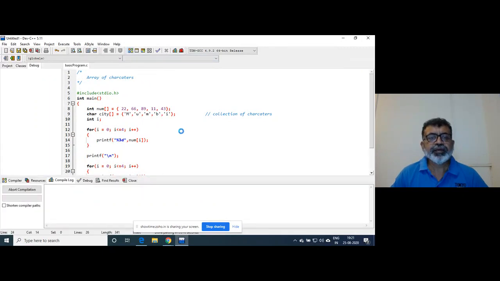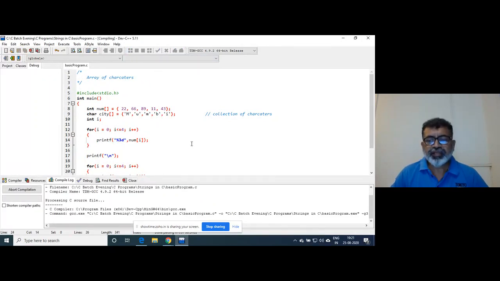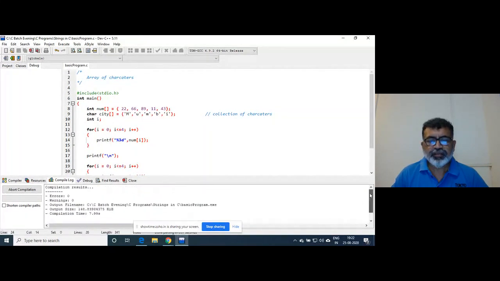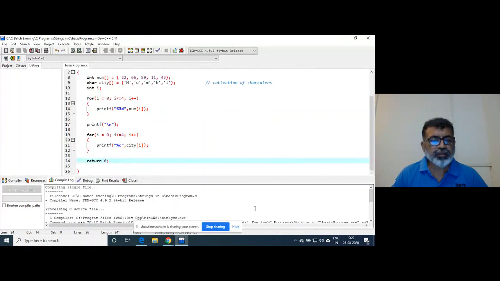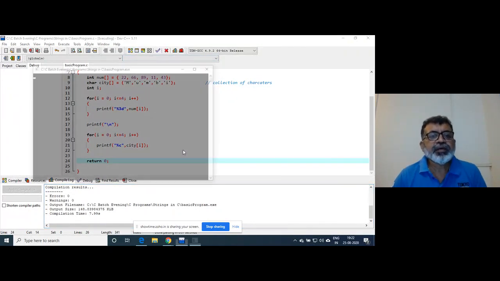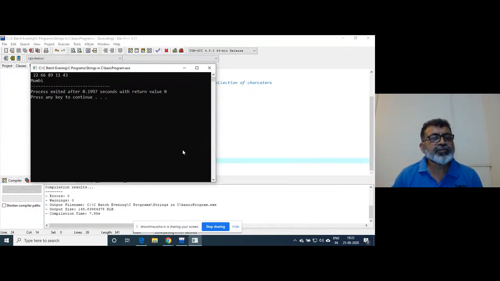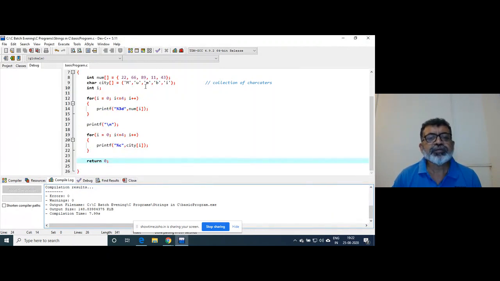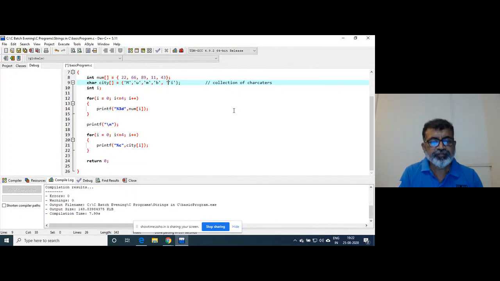If I compile the program, the complete array will be printed, the integer array as well as the city name.